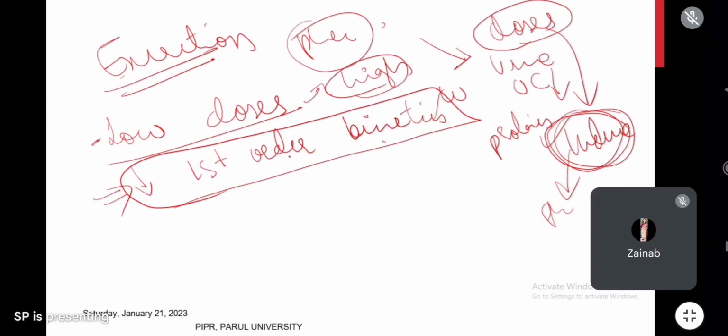First order kinetics is the kinetics where the reaction rate or half-life depends on the concentration of the reactant or the drug. The removal or metabolism of the drug mainly depends on the concentration.